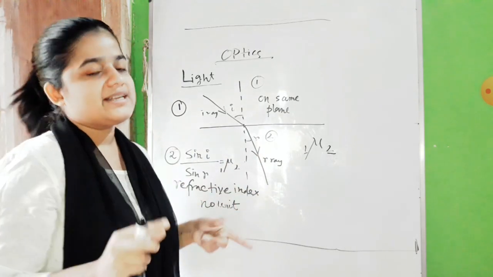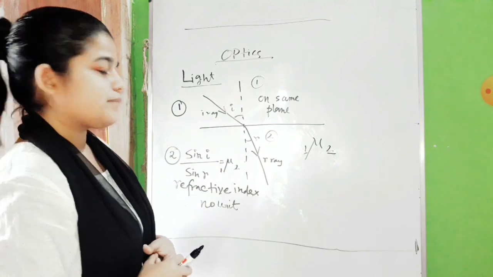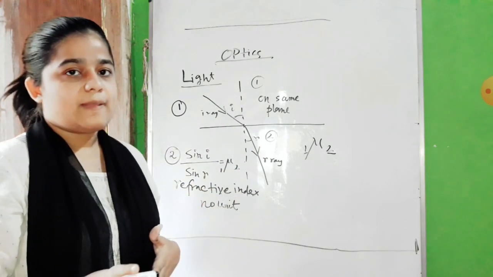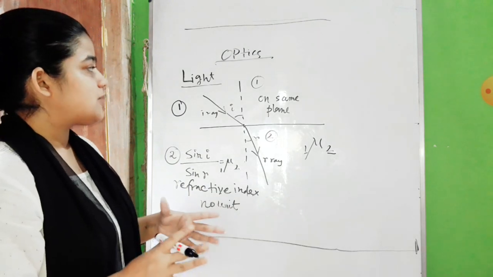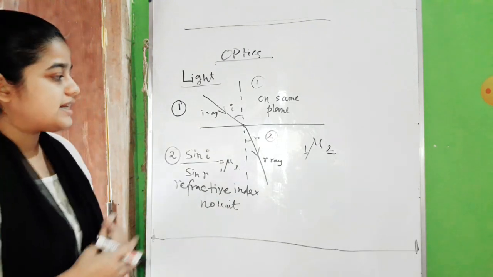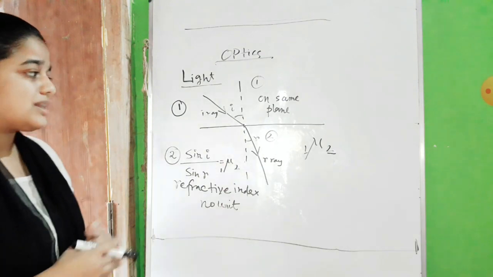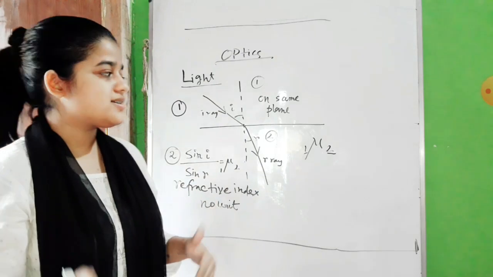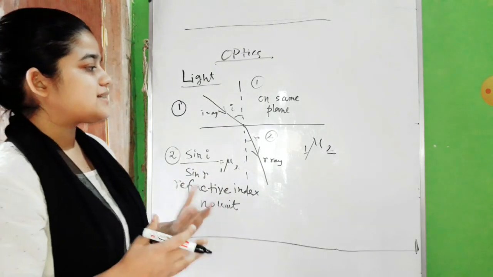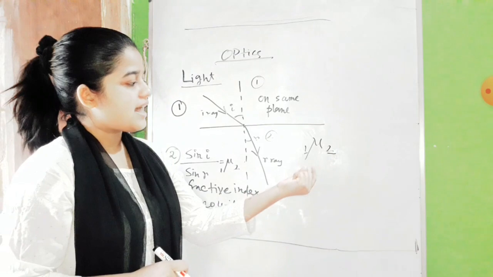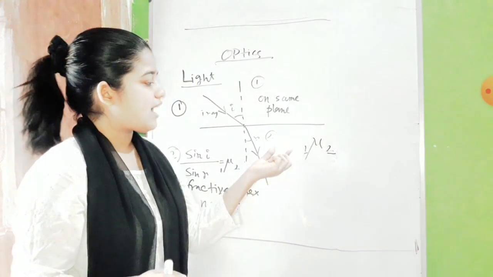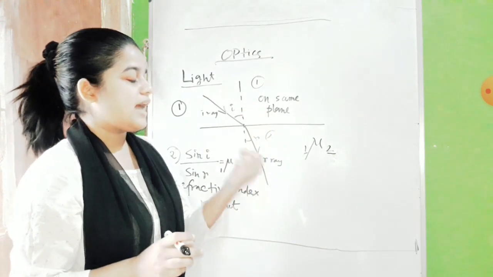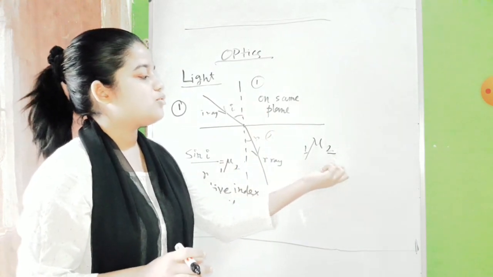See, refractive index is a constant term for a given pair of media. It just defines how much the medium is optically denser or rarer. This refractive index depends on some factors, but before that, let us know what this refractive index is. When we are finding the refractive index of medium 2 with respect to medium 1, we write it like that, 1 mu 2.